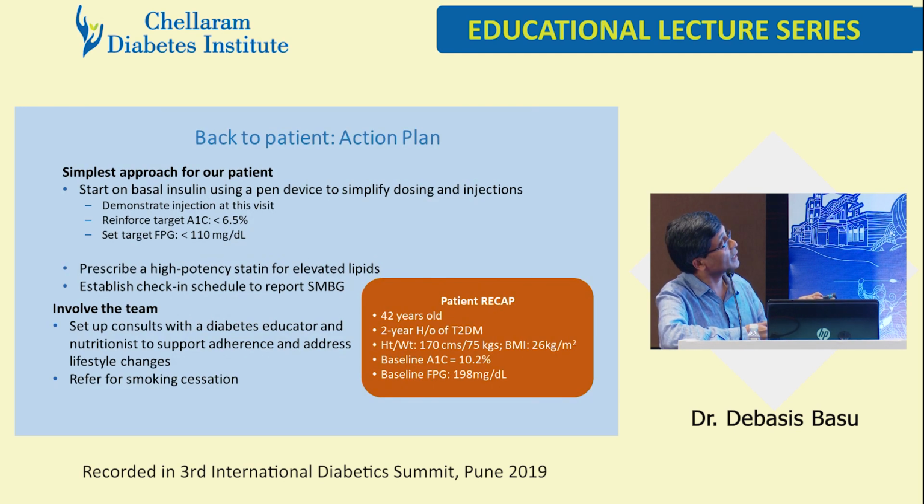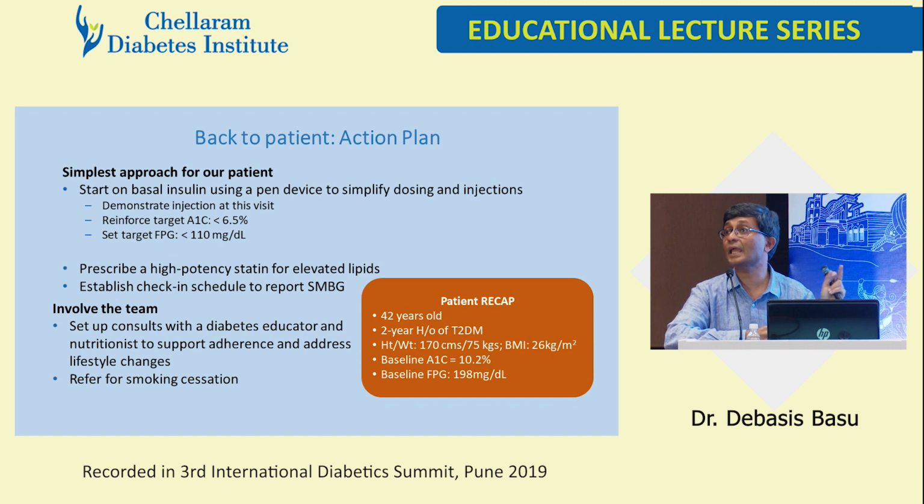So back to the patient action plan. This is the guy. We want to reinforce that his A1C target is 6.5 and his fasting is less than 110, and prescribe a high potency statin for his elevated lipids, and establish a check-in schedule to report his SMBG. This is very important, the crux, the AADE 7 points.